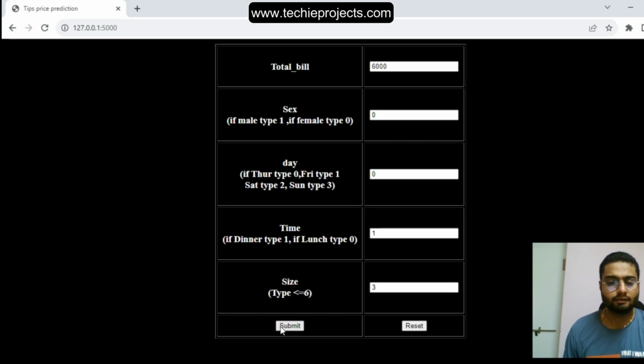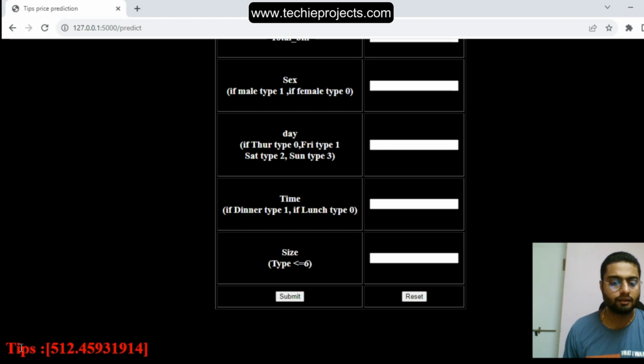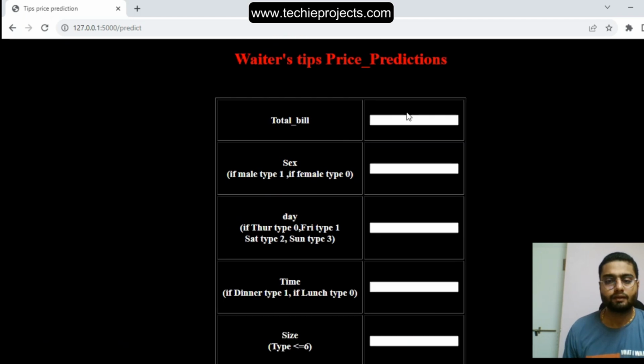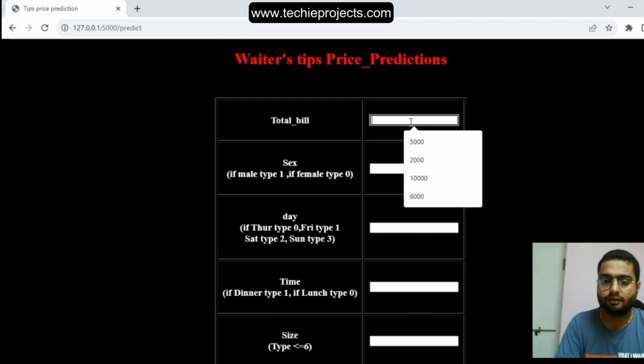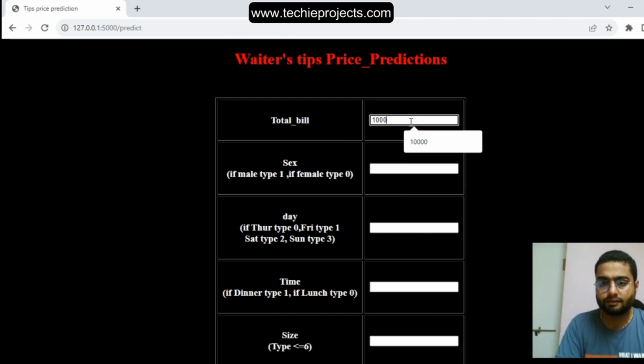Okay, just submit, click on the submit. Then it will show the tip that will be 512.45. So yeah, now we again make a different bill that will be 1,000 rupees.